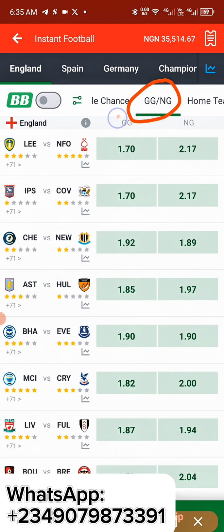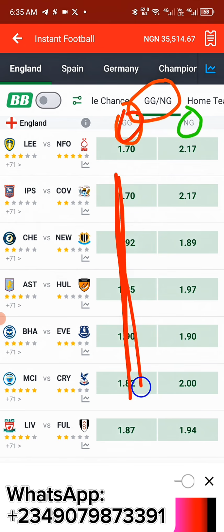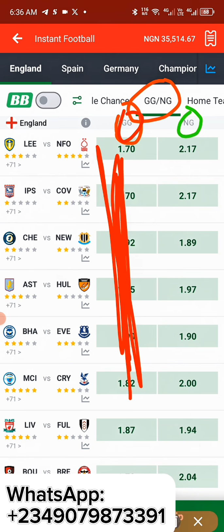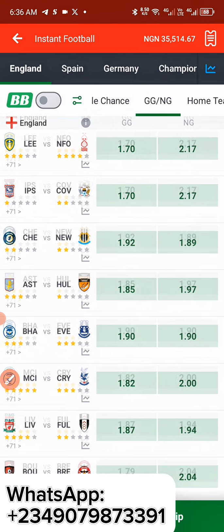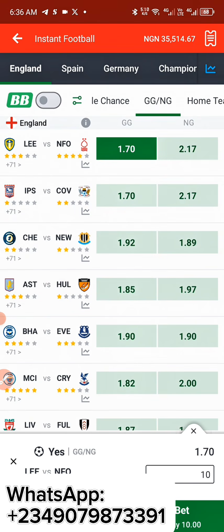Now, where is the Google section? This is the main Google section, and this is what they call the no-go section. This is what they call the go section. You get my point? So what are we looking for? We're looking for odds in this place. These are our main focus. After knowing all of that, the next thing you need to do is look for the smallest odd. What is the smallest odd here? 1.70 is the smallest odd right here.